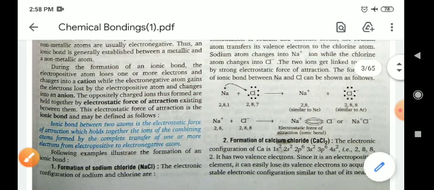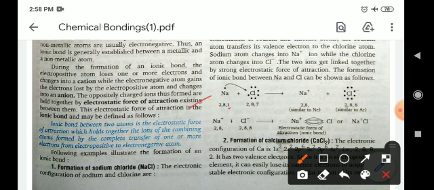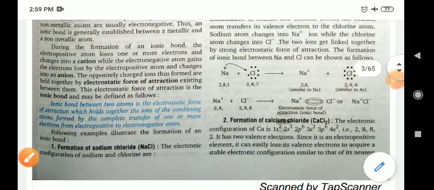In NaCl, sodium has one extra electron and chlorine has one electron less to complete its octet. The extra electron of sodium is given to the chlorine atom, so sodium completes its octet and chlorine also completes its octet. But by this transfer of electron, sodium acquires a positive charge and chlorine acquires a negative charge. In this way, these two different types of ions are attracted by electrostatic force and form the molecule NaCl. So this is the formation of NaCl.